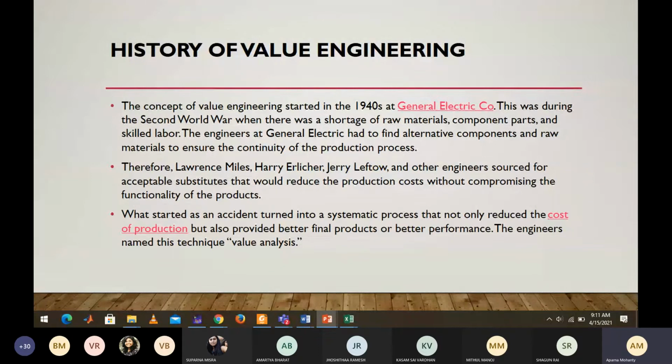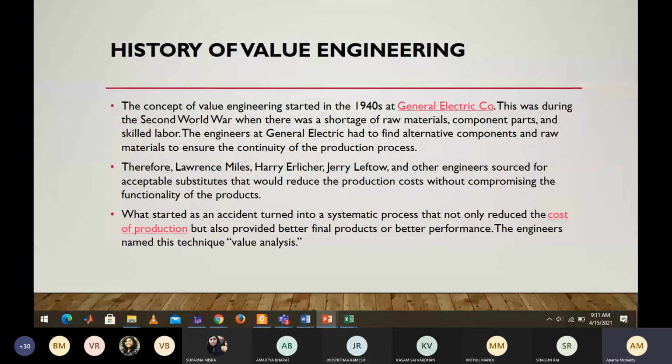This way the value engineering concept started. It started by accident, but it was later seen that only reducing the cost of production is not considered value engineering. Rather, if you also add performance or functionality to a product, that becomes value engineering.